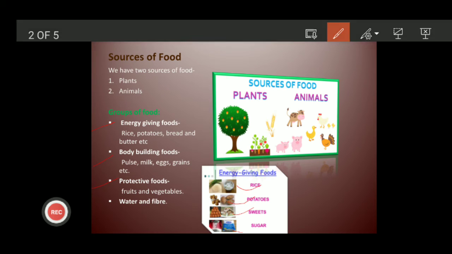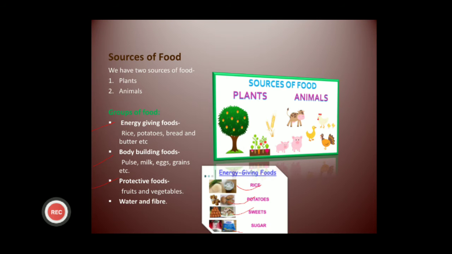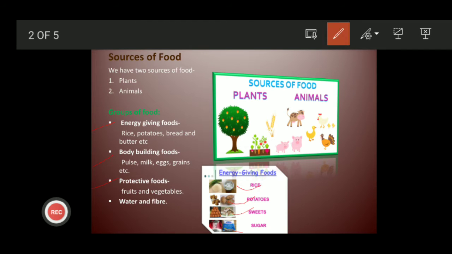Okay, second group is bodybuilding food. What does bodybuilding food mean? It means those types of food that make your bones and muscles strong. So when your bones and muscles are strong, your body will develop and you will grow, right?